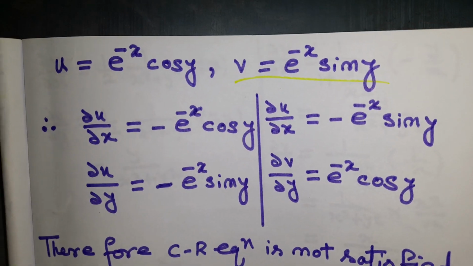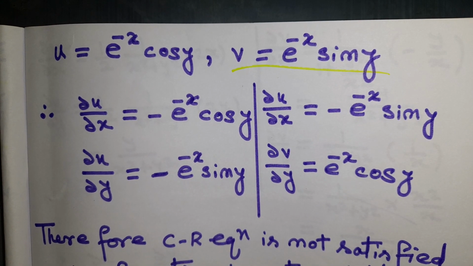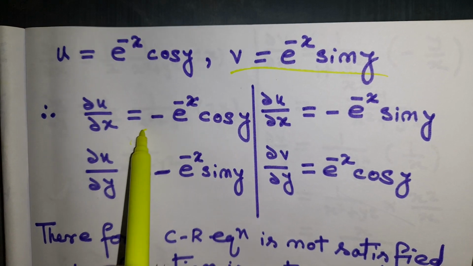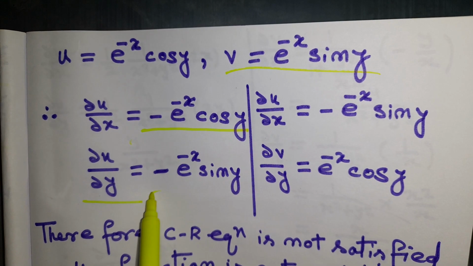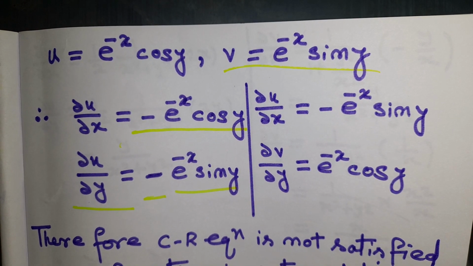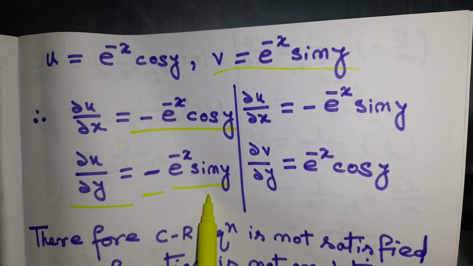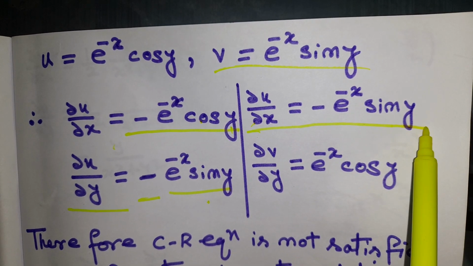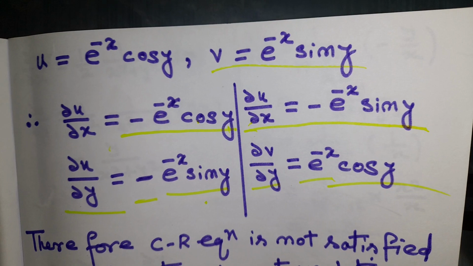So the next page. Now I will differentiate u with respect to x and y first. So what will we get? del u by del x we get minus e to the power minus x cos y, and del u by del y we get minus e to the power minus x sin y. Correct? Because here y is constant, here x is constant. Now del v by del x, what will we get? Minus e to the power minus x sin y, and del v by del y minus e to the power minus x cos y.